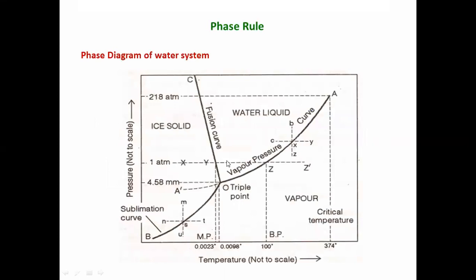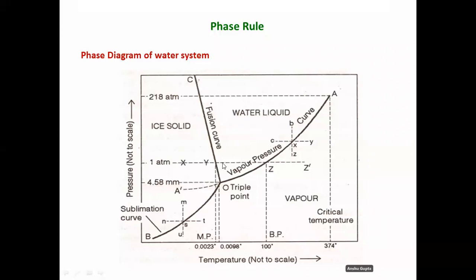Now this is the phase diagram of the water system. Here pressure versus temperature. This is not to scale, just a rough diagram for understanding. Pressure is along the y-axis and temperature along the x-axis. Here, all the curves meet in a single point, that point O. That point O is known as the triple point. OA, OB, and OC. Solid, liquid, gas. Three phases here.